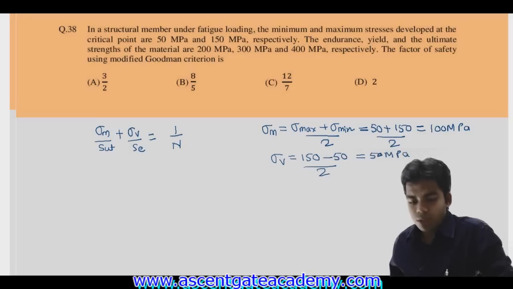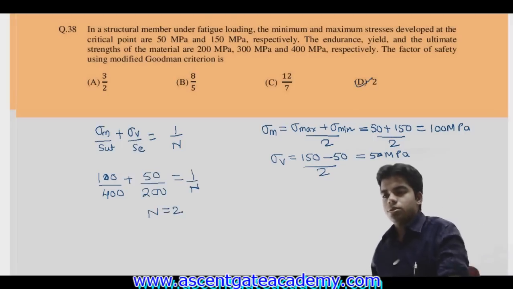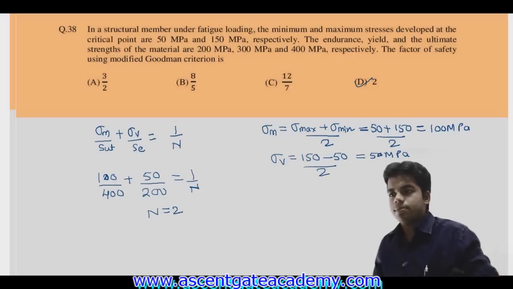Okay, so just put the values. So this will be equal to 100 upon SUT, which is given as 400, plus the variable stress 50 upon the endurance strength, which is given as 200, equal to 1 by n. From here the value of n will be equal to 2. Answer is D. Getting this or not? Okay, last question.